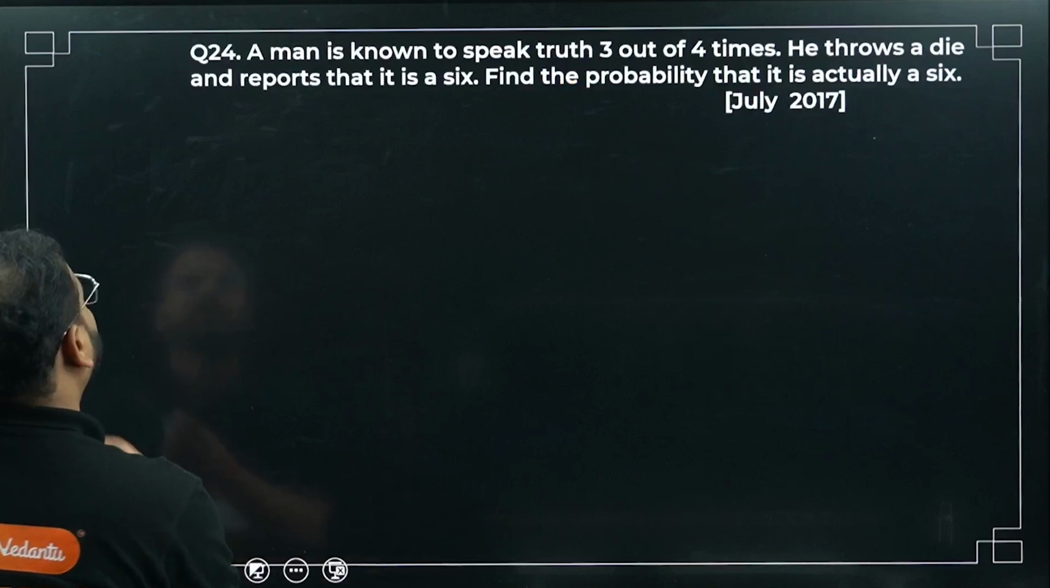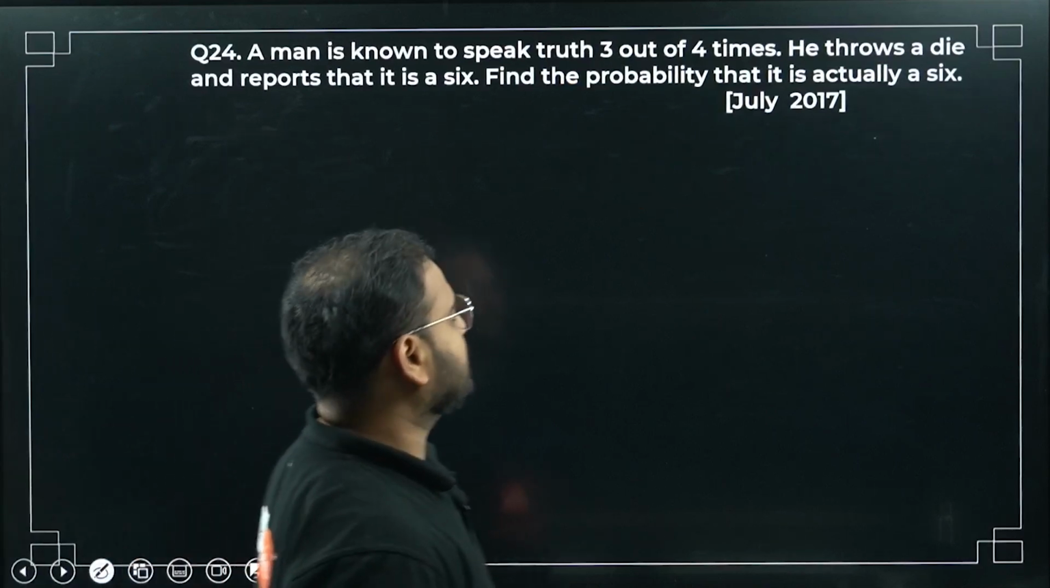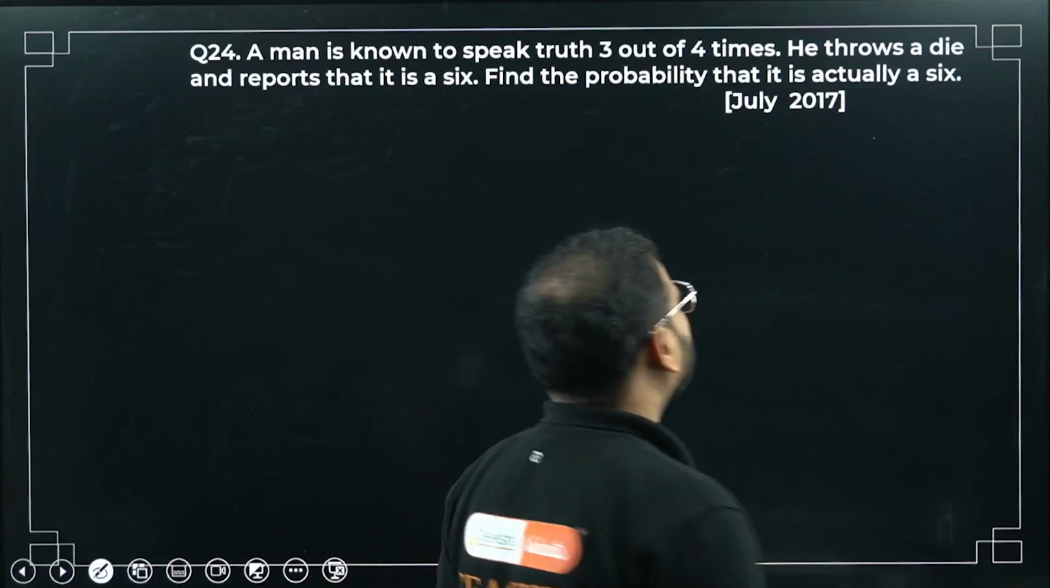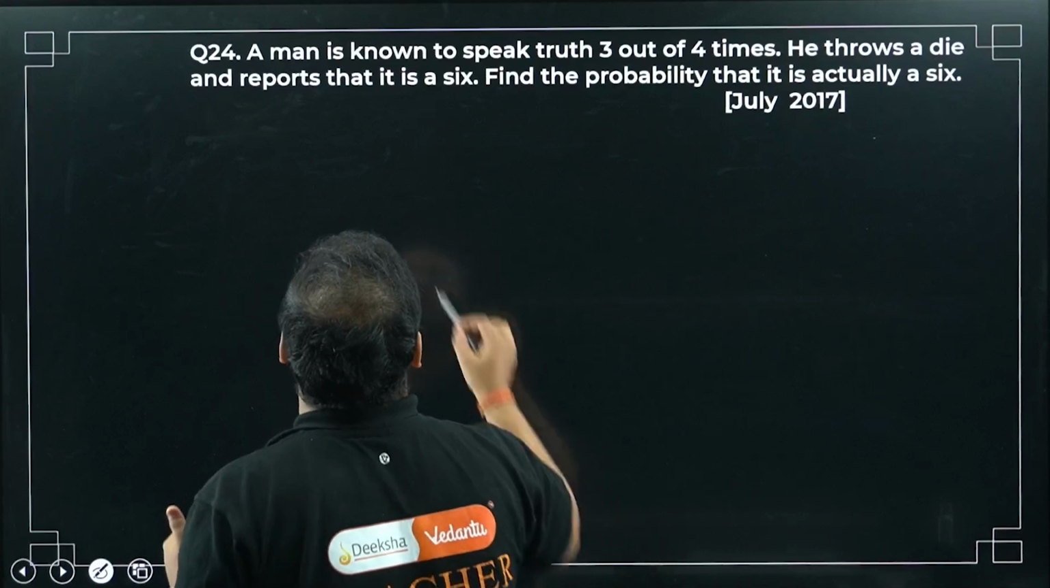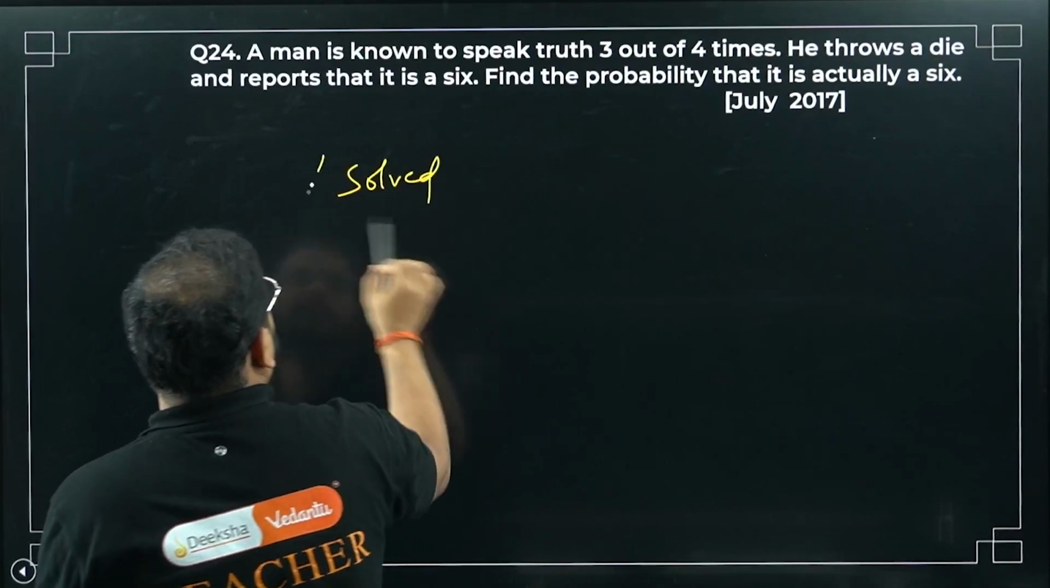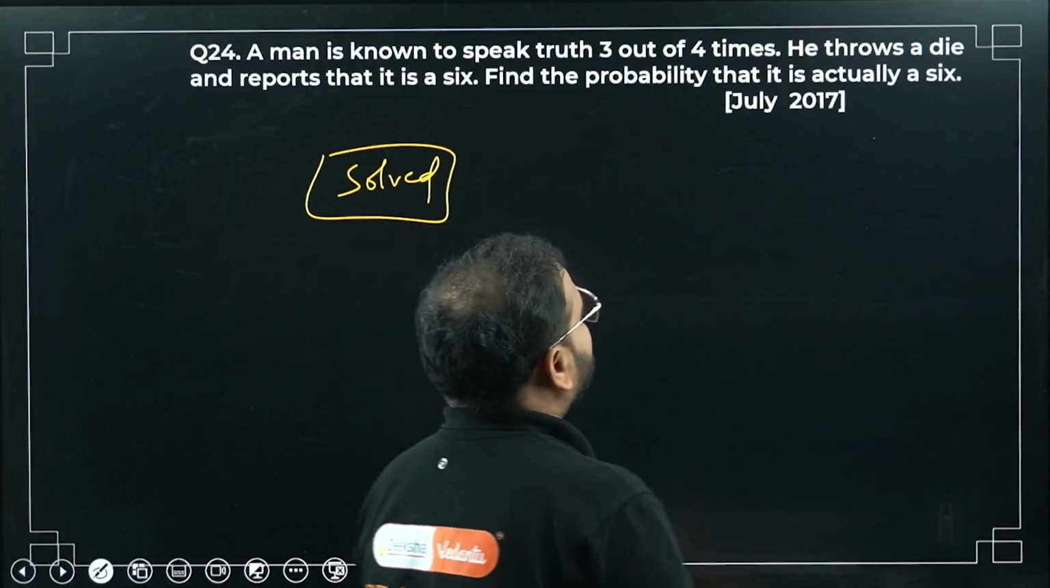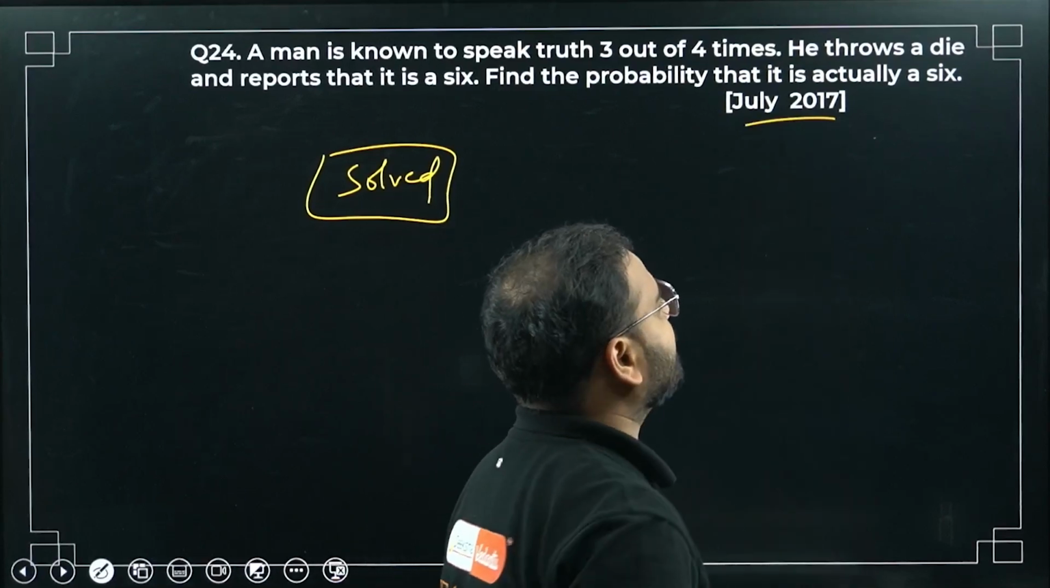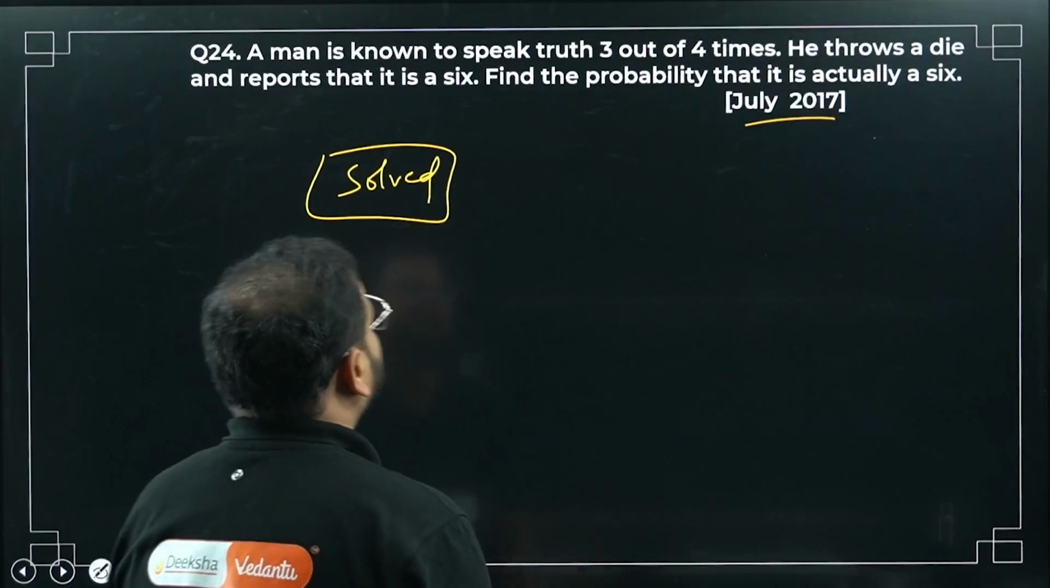Moving on. 24. A man is known to speak truth. I've done this question, right? It came as 3 by 8, something like that. Please check. Okay, so check this out. I've solved this question. You can see this P by Q question. I've done it, I think, in MCQ. So it is again a P by Q from 2017. Very good question, can be repeated.